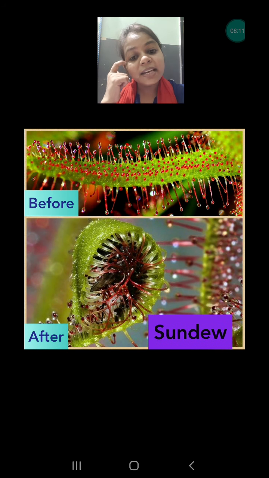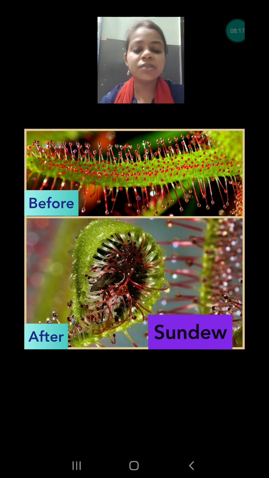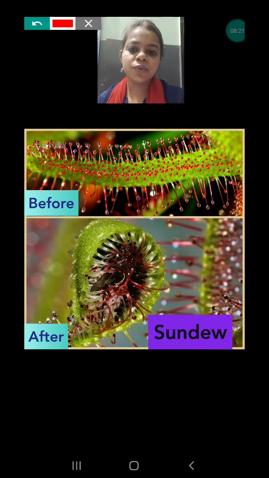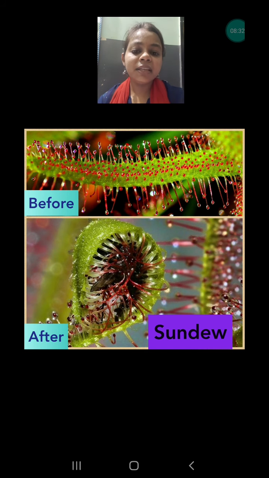Next example is the sundew plant. As you can see, the sundew plant has finger-like structures, and over them there are hair-like structures, and these are again sticky. Whenever any insect sits on these, they coil and trap the insect between the leaves.